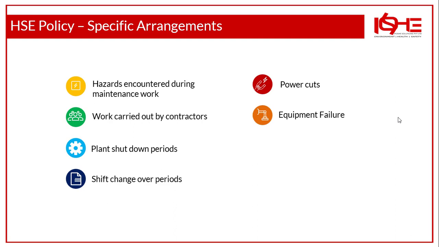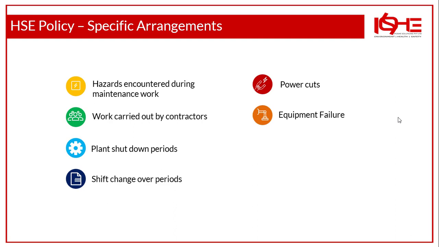If you take specific arrangements, it can be hazards encountered during maintenance work, when you carry out heavy machinery maintenance, and what possible hazards can be associated with that particular work. How are you going to deal with those hazards? What type of arrangements do you have in place? And work carried out by contractors, because when contractors enter your workplace, they bring a lot of hazards. So you need to have specific arrangements in place to deal with the work carried out by the contractor. And what about plant shutdown periods? During plant shutdown periods, what arrangements do you have in place?